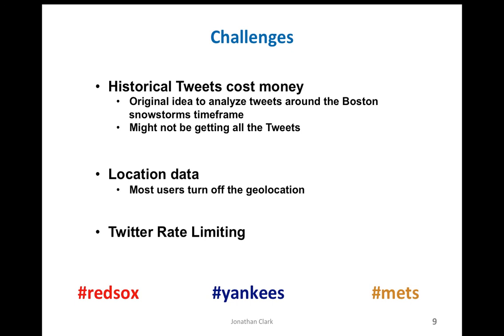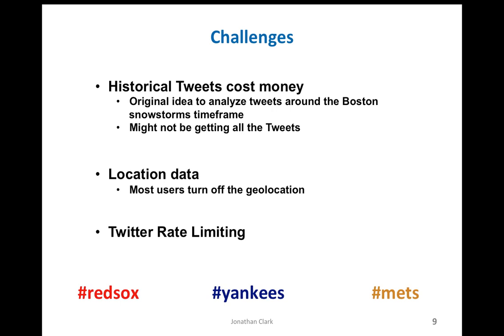Unfortunately for me, and fortunately for every Twitter user, you are able to turn off the geolocation feature in your Twitter client. And so you can tweet more geographically anonymous, or you can turn it on. So when I analyzed the specific tweets for the three baseball teams that I had, it was quickly obvious that there really wasn't a whole lot of location data in there, and so something like this would not be possible.